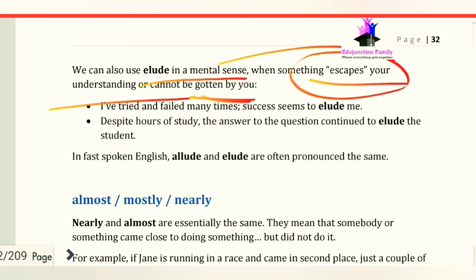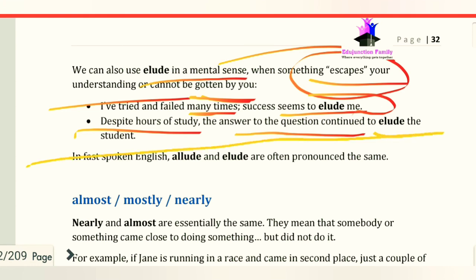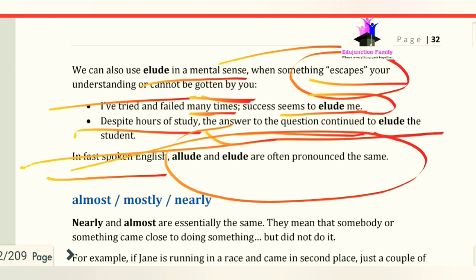I have tried and failed many times. Success seems to elude me. You have tried many times but you failed, so success seems to elude you. Now we have the sentence: despite hours of study, the answer to the question continued to elude the students. So here, elude means that something escapes your understanding or cannot be gotten by you. In fast spoken English, allude and elude are often pronounced the same, but the meaning is different.